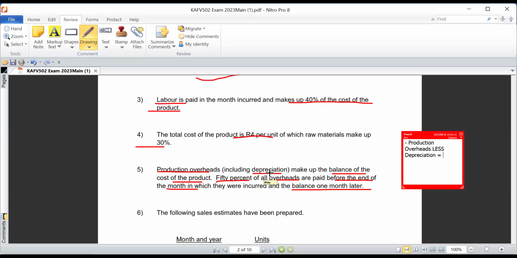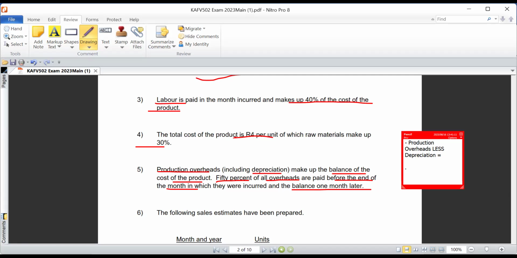Meaning to say, if we had bought the equipment today for 100,000 rands, by the time we've used the asset for 2 years, the value of that asset can no longer be 100,000 rands. Why? Because it has been used, or it has depreciated for those 2 years. That's basically what depreciation is. As far as cash budget is concerned, it's a non-cash expense. So you need to indicate that in your cash budget, right?